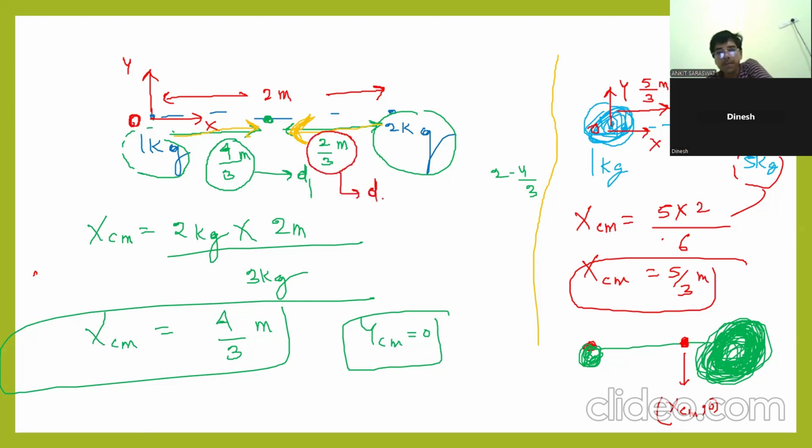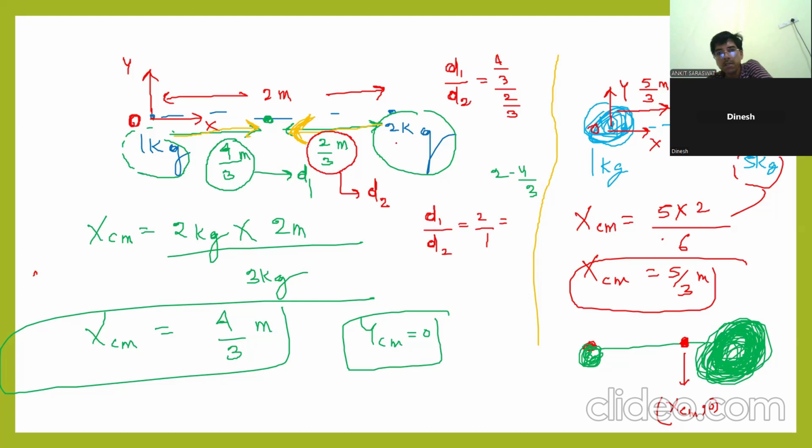If you look carefully, D1 by D2, how much? D1 is 4 by 3, greater. D2 is 2 by 3. So what is the ratio D1 by D2? 2 is to 1.